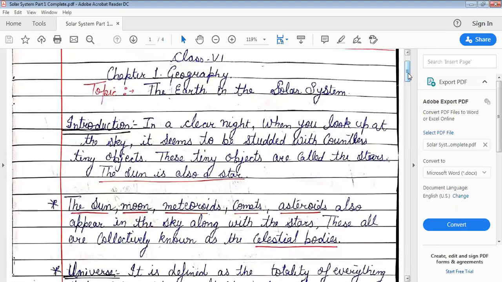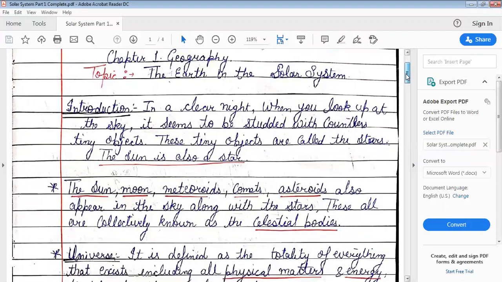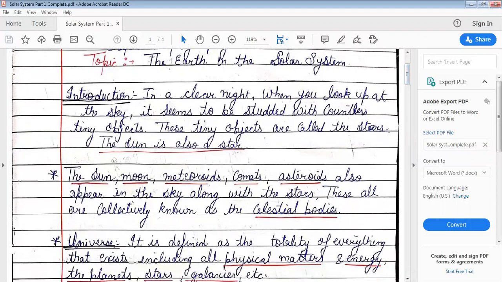So, let us start with the first chapter of geography, and the name of the chapter is The Earth in the Solar System. Solar system, the word solar is related to the sun, and the sun and its family is known as solar system. Fine. So today we will start with some terms and their definitions that you should know.